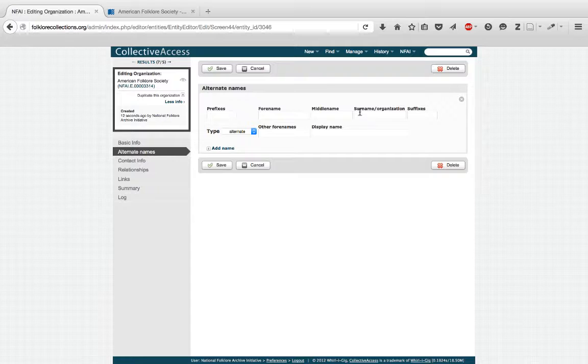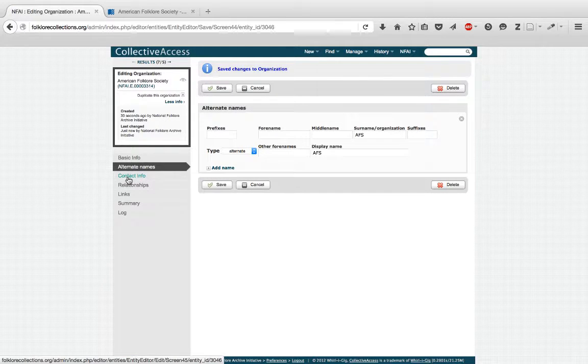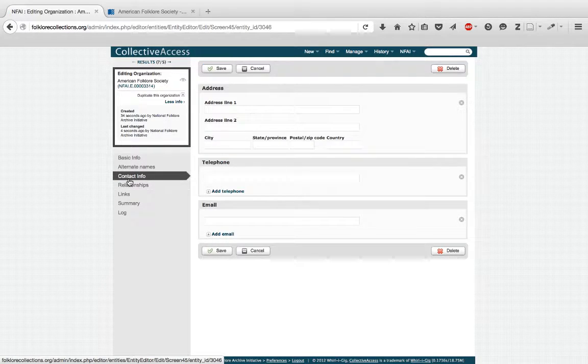Not every entity will have an alternate name, but this one does. The entity we've officially identified as the American Folklore Society also commonly goes by the acronym AFS, so I'll be sure to include the alternate form of the name as a part of an entity record. Save it. Next is contact info.